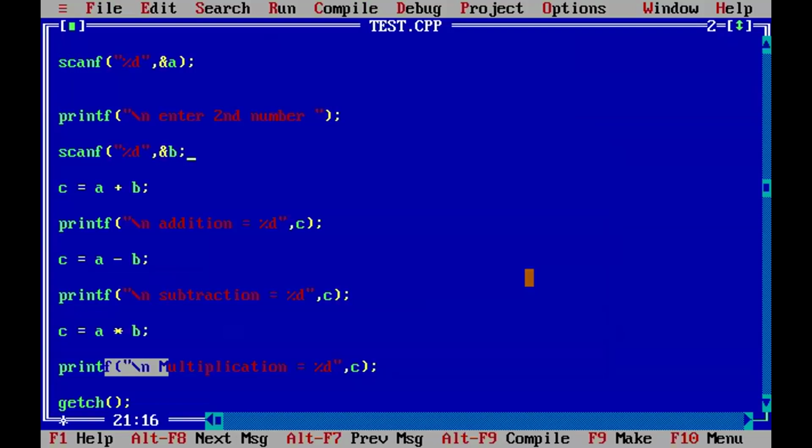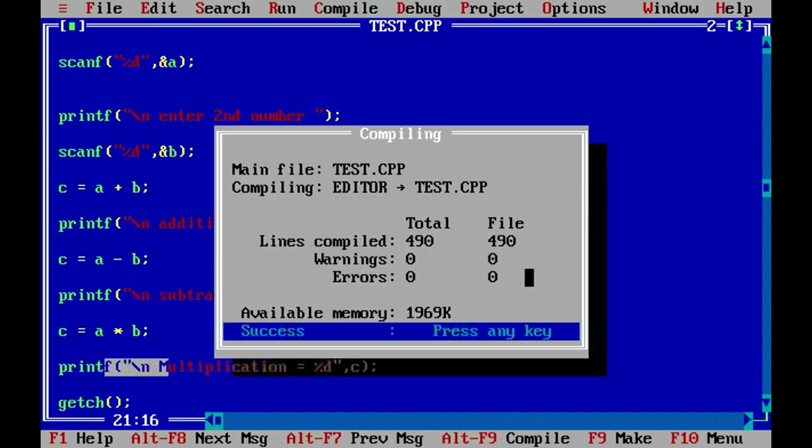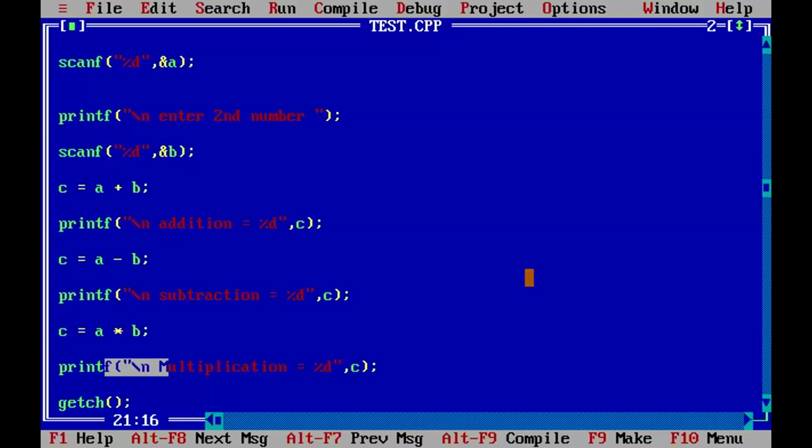Scanf. That bracket is missing. Here, the bracket is missing. Now save it. Yes, overwriting. Now compile it. Yes, successfully completed. Press any key. Okay, right?